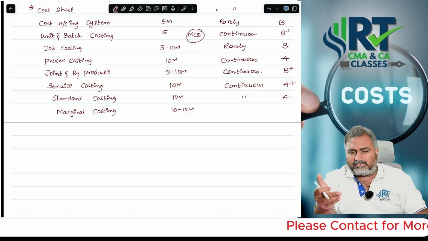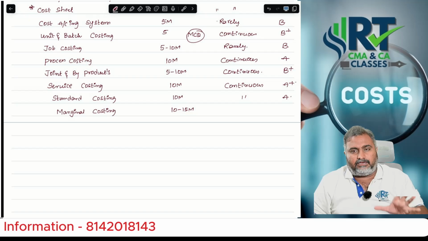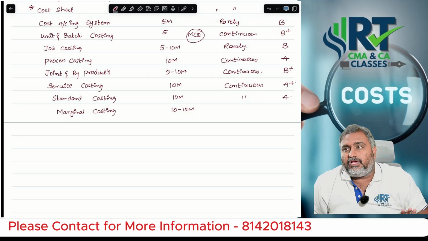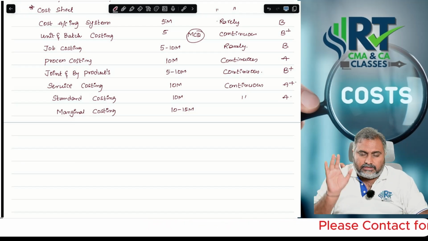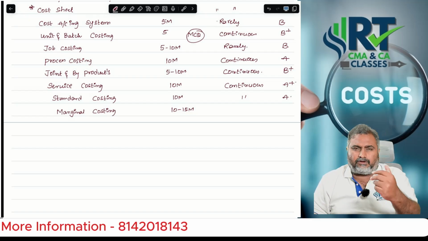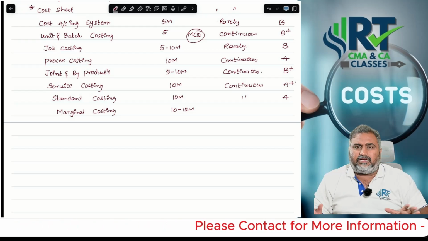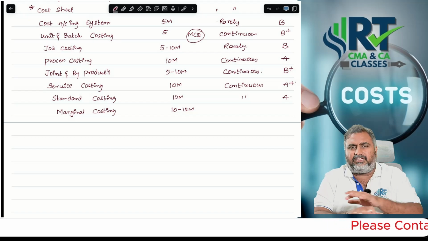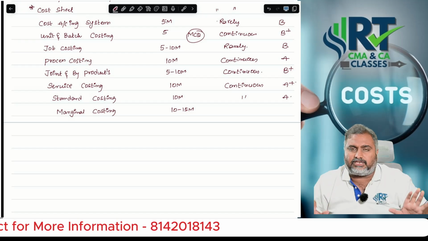If you ask me for important questions from a list-wise point of view, I will give high priority to this concept, key factor analysis, and thorough work with the formulas, sir. My sincere advice, whether it is standard costing or marginal costing, if you are an RTSR student, you can play with the standard costing formula logics. I may not convey them in the classroom in a by-heart manner. How to remember the formulas, I communicate in a logical manner only.